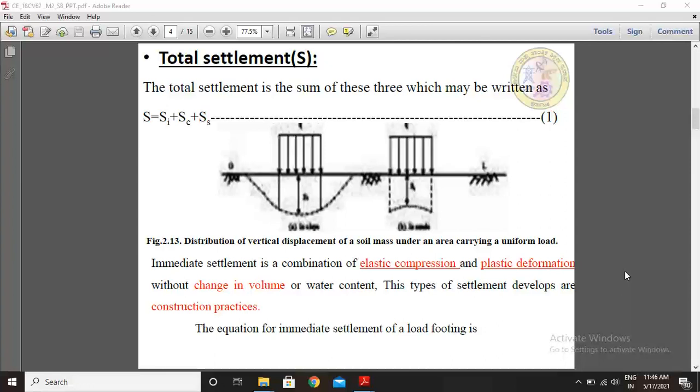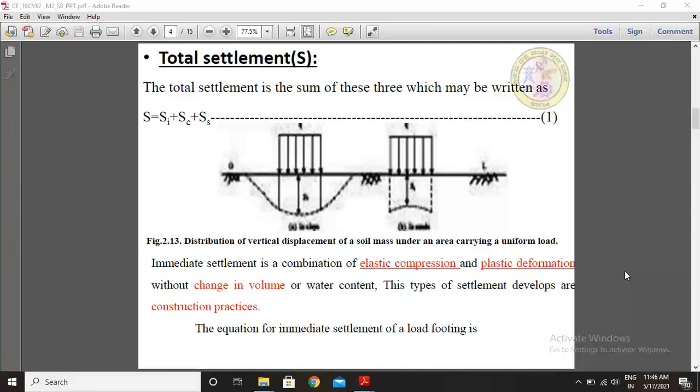Now, how to calculate total settlements? Let us see.